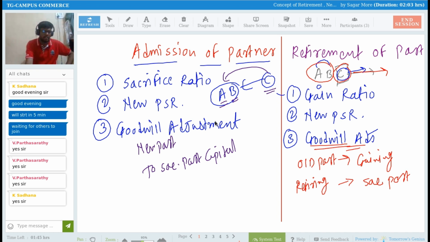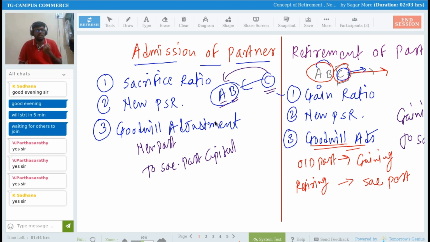Even in case of admission of a partner, wherever you are giving adjustment effect for goodwill, remember that we debit the gaining partner's capital account and credit the sacrificing partner's capital account, right? So what is the logic?